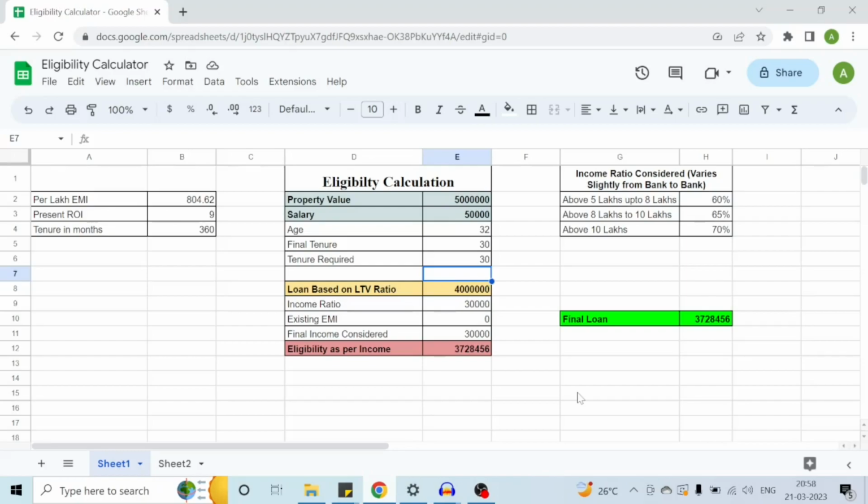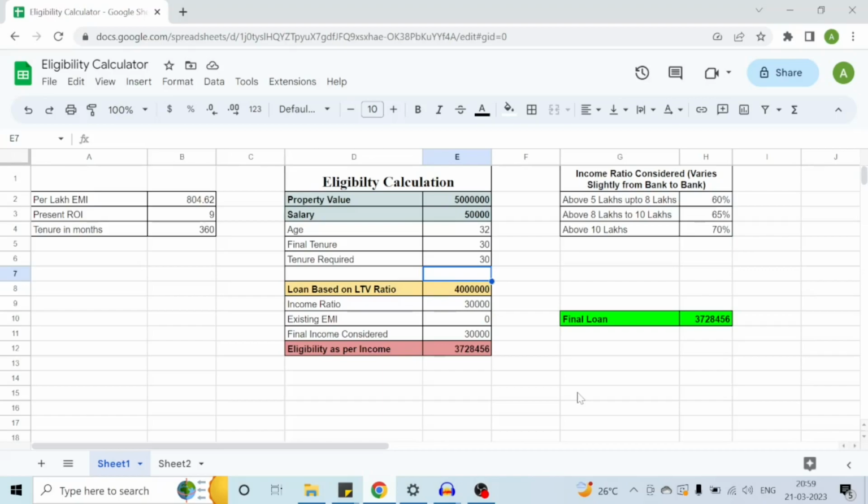Here I have taken it as 60% for a net annual income between 5 to 8 lakhs. This is normally the range which banks take. Some banks consider it on a gross income basis, but in that case the ratio can vary slightly. But across the banks, nearly the same ratio is used. So here, the salary is 50,000 and the income ratio is 60%.